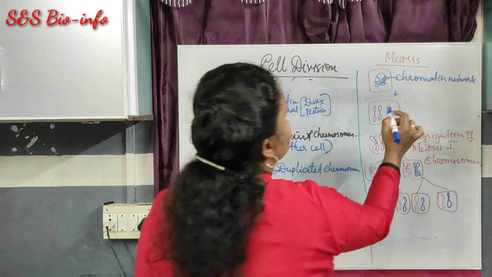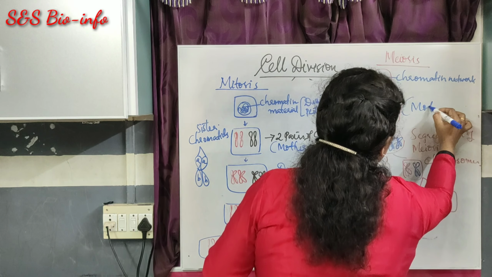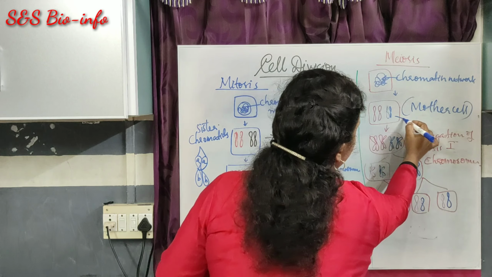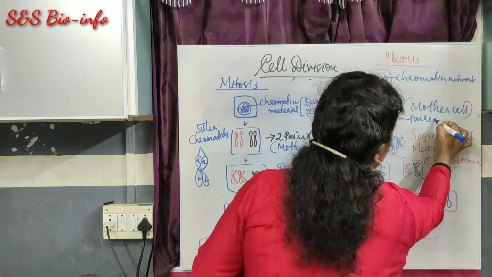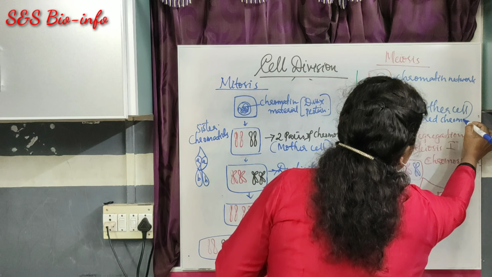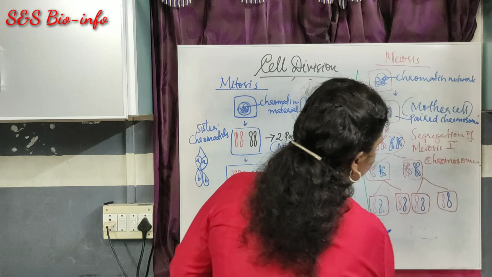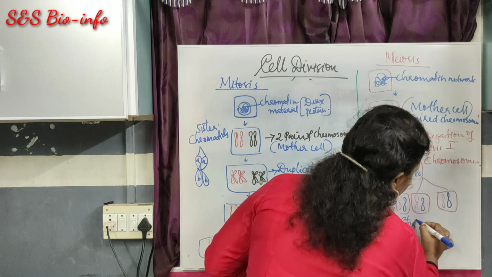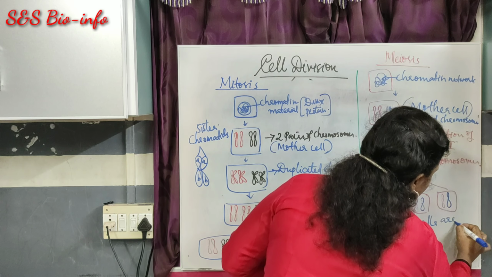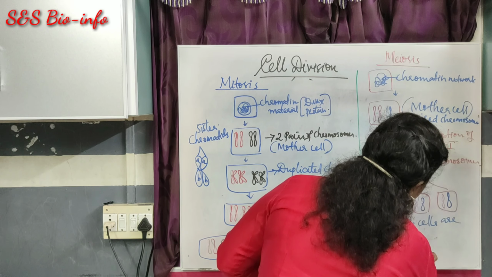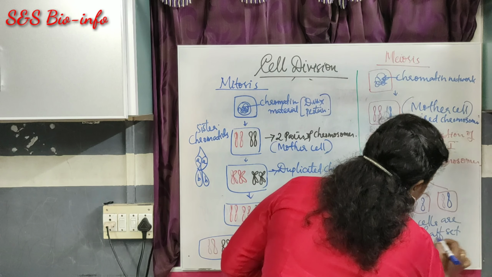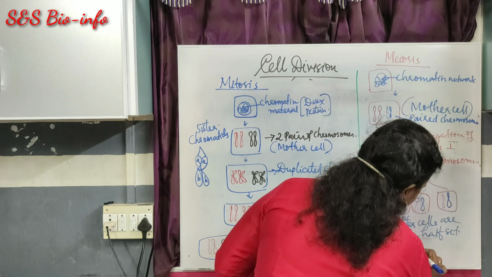This is the mother cell. Here in the mother cell, the chromosomes are paired chromosomes. Here the daughter cells are haploid in nature. Haploid means a half set of chromosomes.